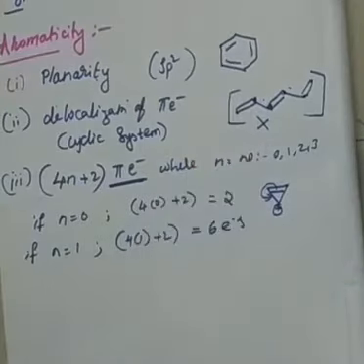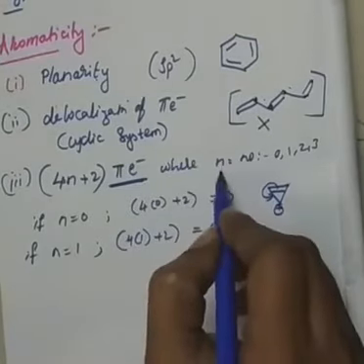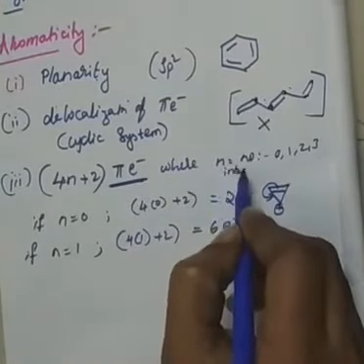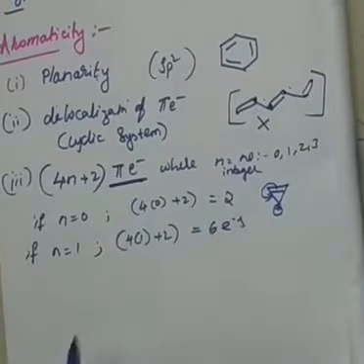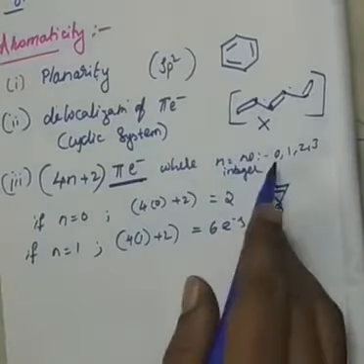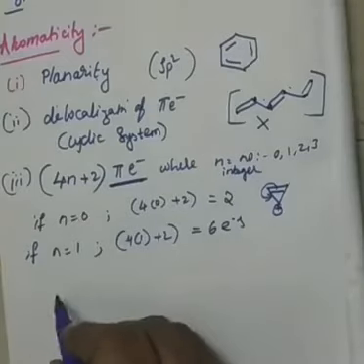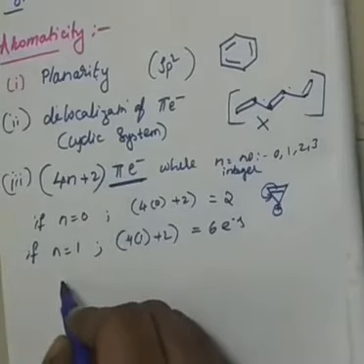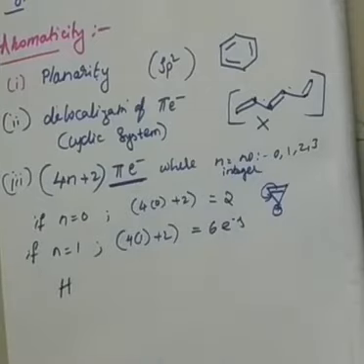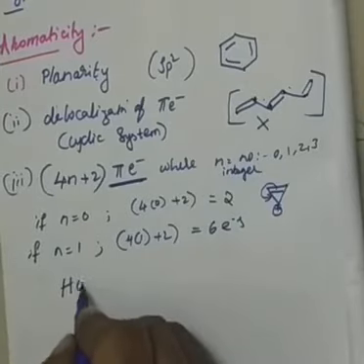Okay, so this is where n is the integer. I can take integer, natural number, or whole number, whatever, 0, 1, 2, 3. And this rule, following 4n plus 2, is called Huckel's rule.